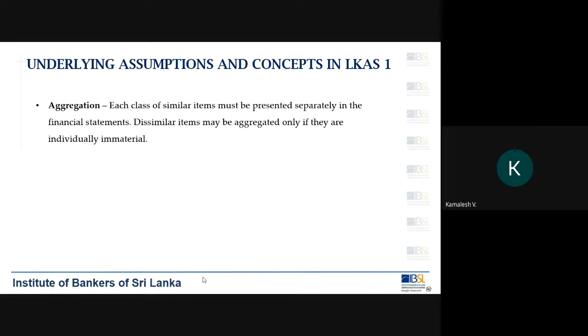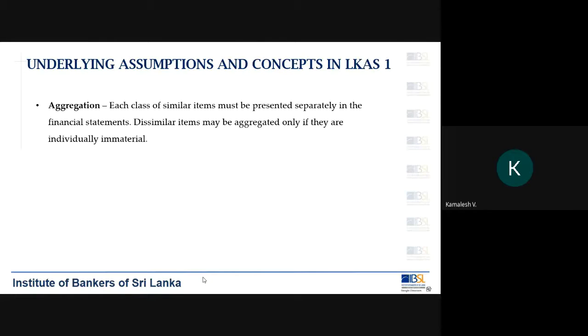Then we also say aggregation. In financial statements, sometimes we might have to group certain information, like we call them by class. So we group them together to show a correct picture. Mostly what we do is group similar items. But dissimilar items should not be aggregated.